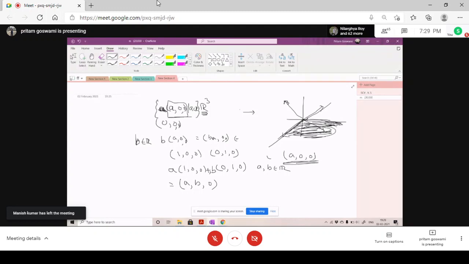And now if I give you three vectors here, say 1, 0, 0, 0, 1, 0, and 0, 0, 1, it represents the total 3D space. Now, what is the dimension of the 3D space? The name suggests, 3. So now check. I have got three vectors that span the whole space.